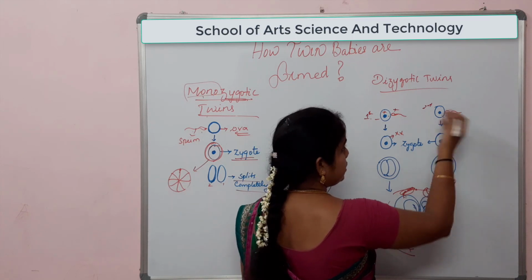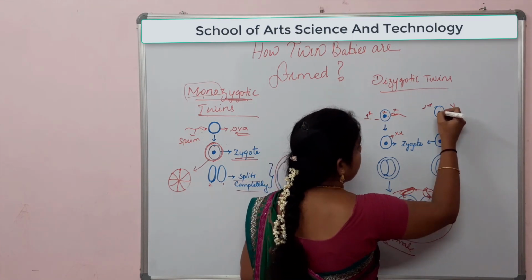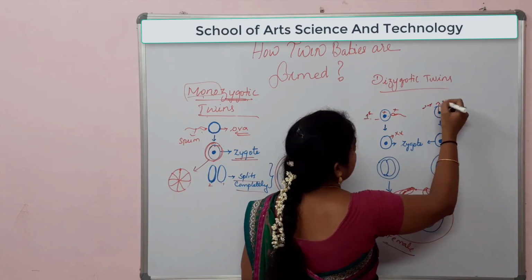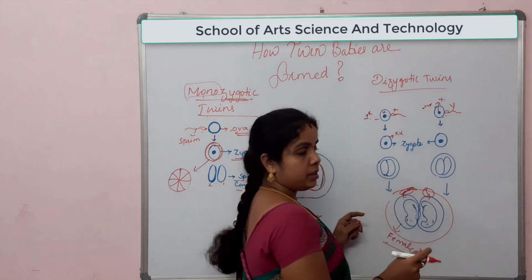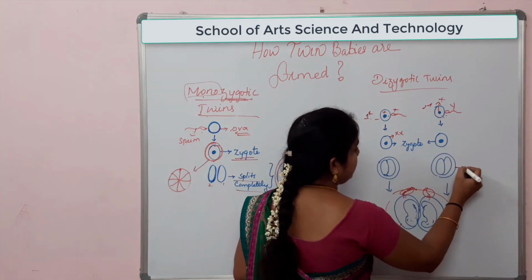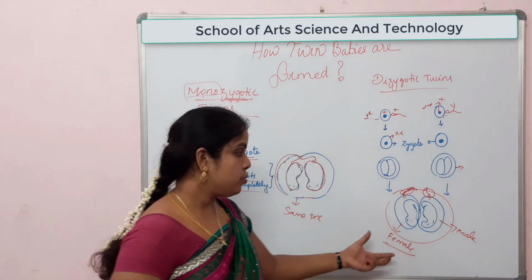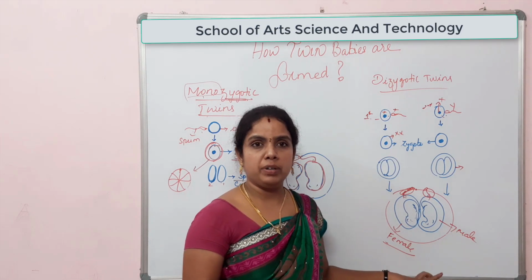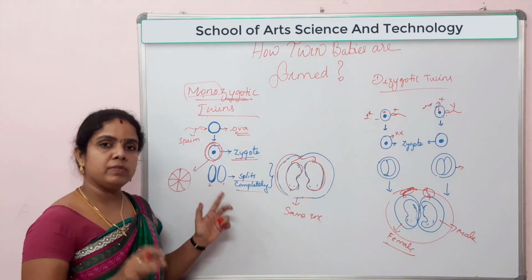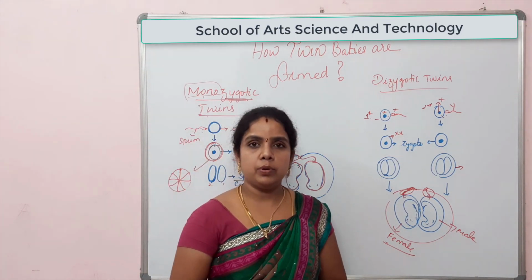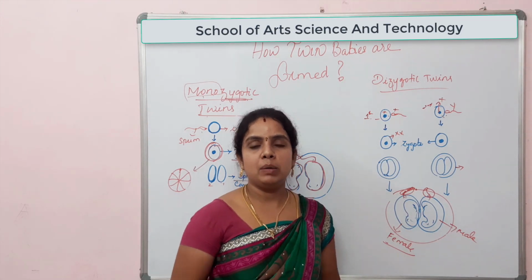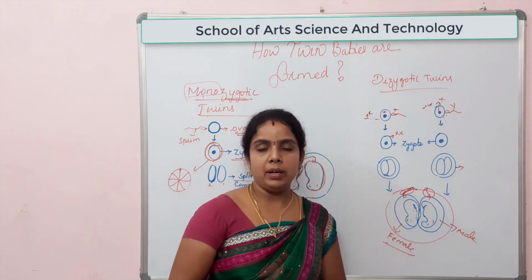If the second sperm consists of a Y chromosome, the ova will have only an X chromosome, so it will be XY, resulting in the formation of a male baby, right? So these twins may be of the same sex or different sex. But monozygotic twins will always be the same sex. Okay, this is how twin babies are formed in the mother.